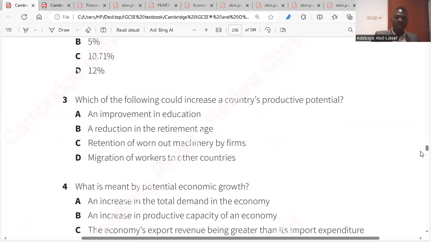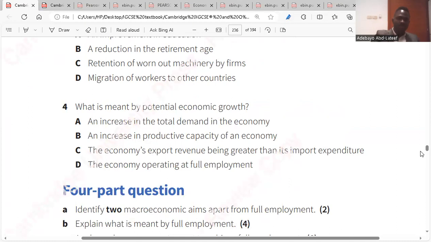Question 3. Which of the following could increase a country's productive potential? Productive potential. An improvement in education, yes, is A. Question 4. What is meant by potential economic growth?